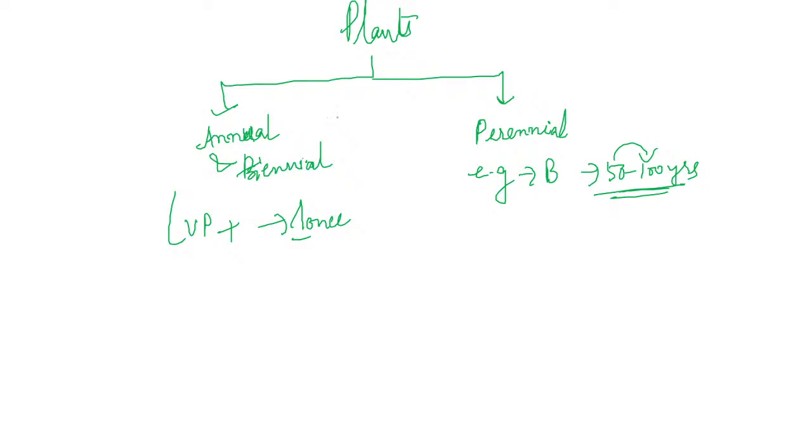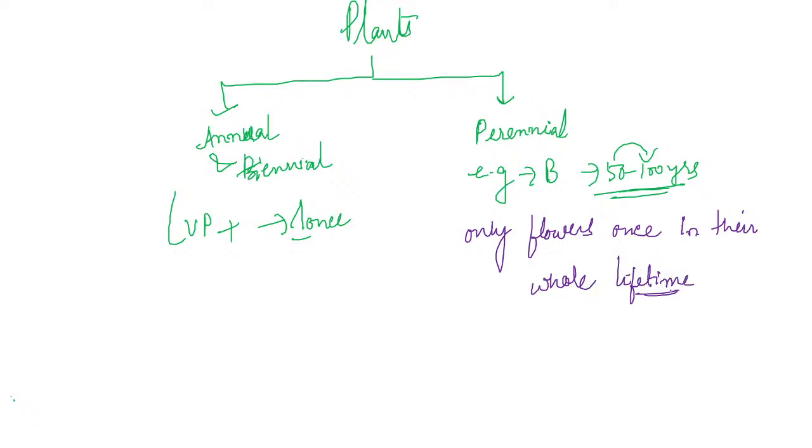Okay, now this bamboo tree, this perennial plant, only flowers once in their whole lifetime. That is, in the 50 to 100 years, it only flowers once. And another plant is there, which is very important, which is present in your NCERT itself.